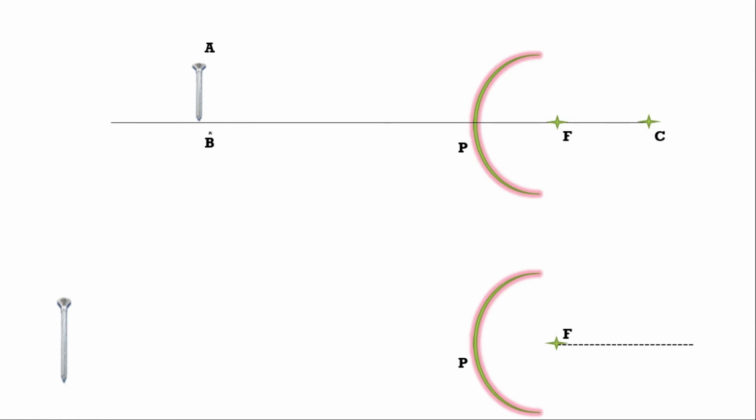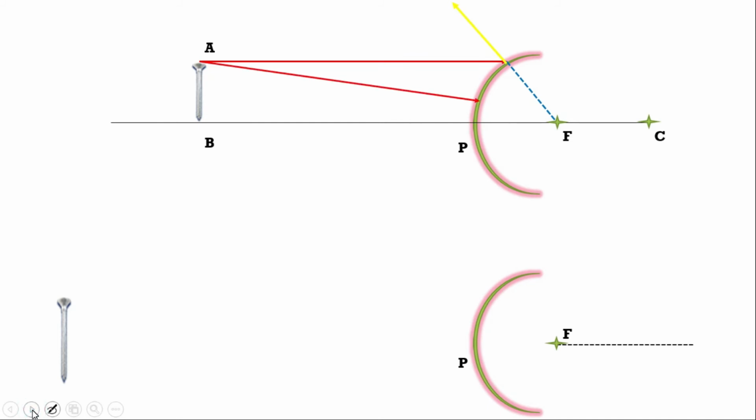See, I kept the object between pole and infinity, and light rays coming parallel to the principal axis, after reflection, appear to diverge from the focus. It is reflecting and appears to diverge from the focus.